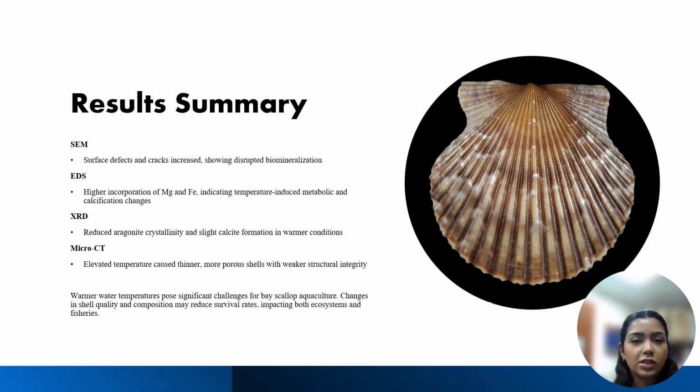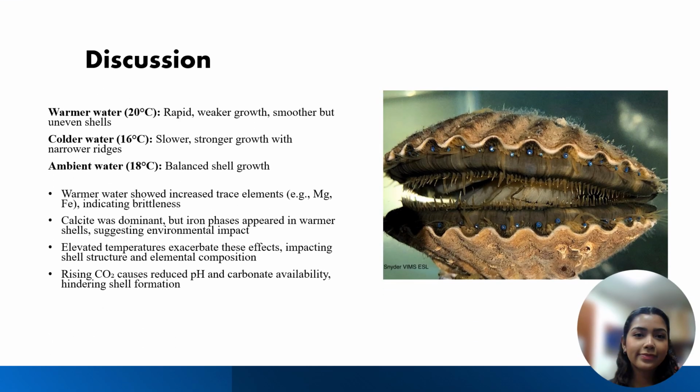Elevated temperatures and ocean acidification weaken scallop shells by increasing elemental imbalances, disrupting crystal growth, and inducing cracks and porosity. Cooler temperatures promote better shell integrity, but the growth is much slower, and these findings highlight the potential long-term risk of climate change for scallop populations and coastal ecosystems. Understanding these impacts helps protect scallops and maintain sustainable fisheries.